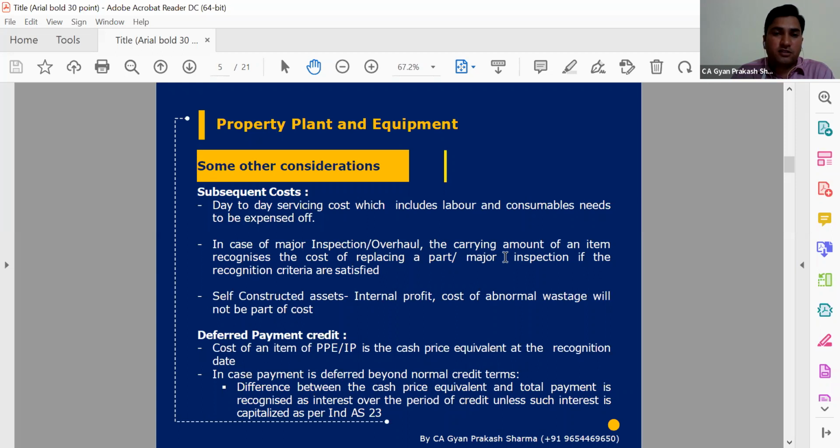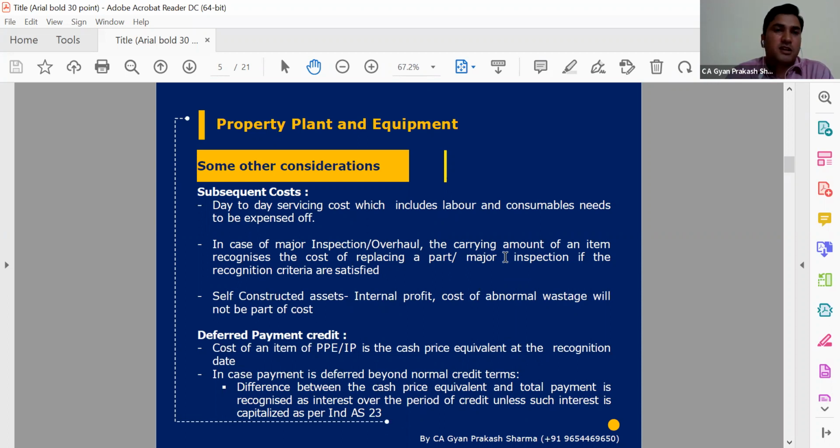So if there are such activities like significant repair expenditures or any replacement cost which we incur in future, and because of incurring that cost our asset capacity will be increased, or our asset is required to be maintained in such a condition that it can create regular production, then that will be a part of cost.